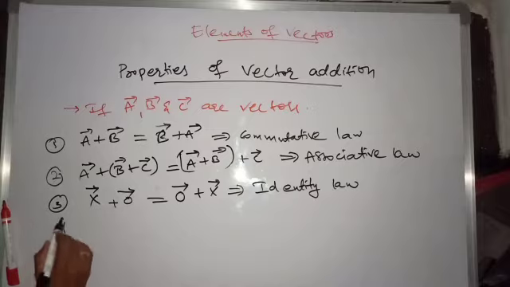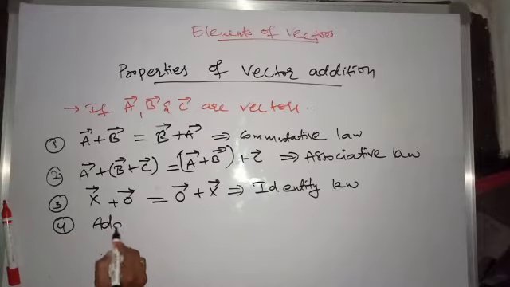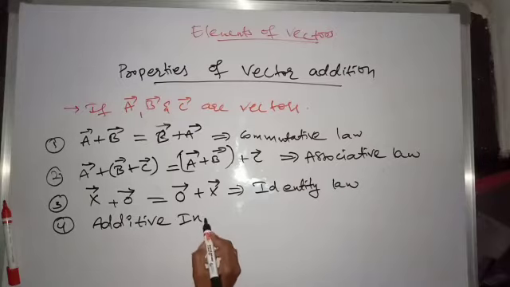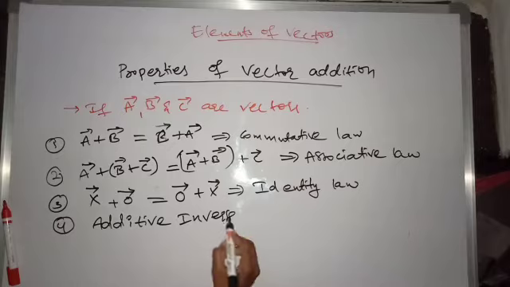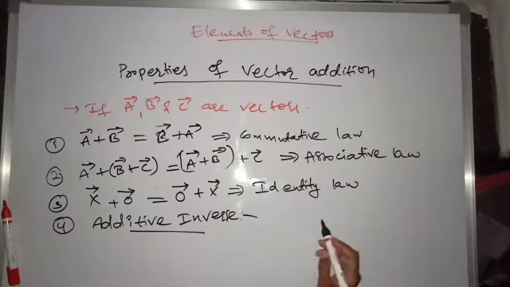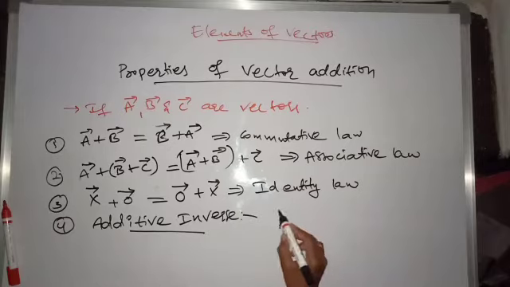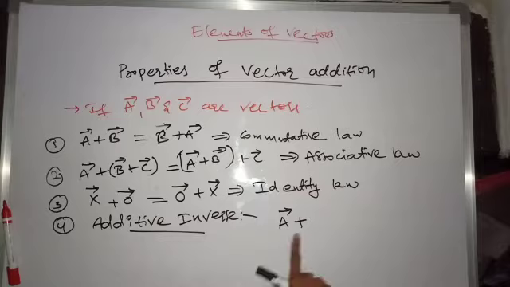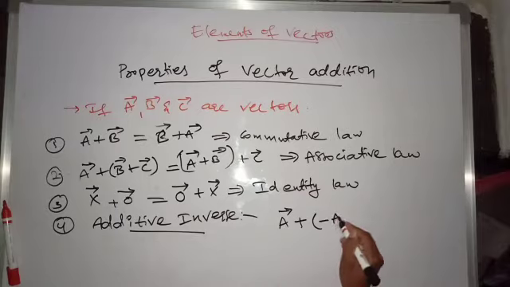And the last one is the additive inverse law. What is the additive inverse law? Additive is nothing but addition of the inverse vector. The inverse of A bar is minus A bar.